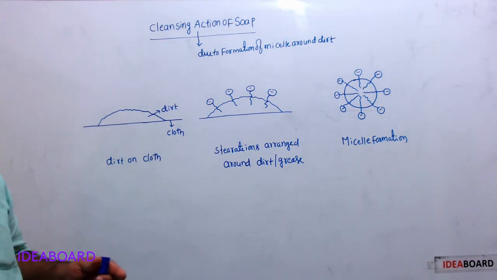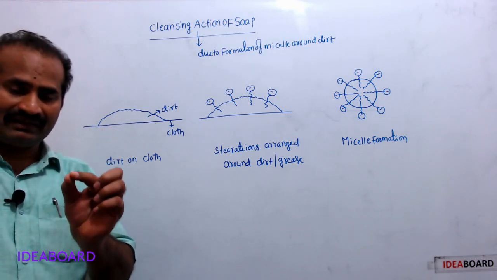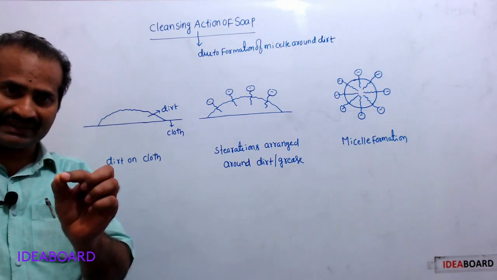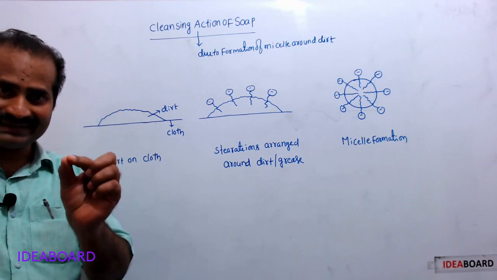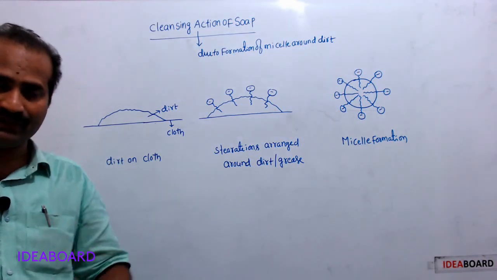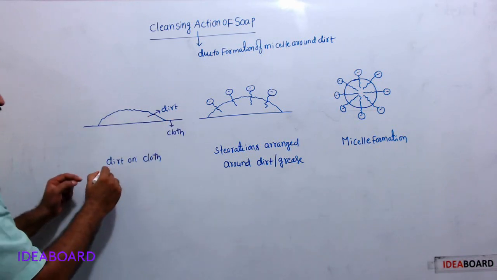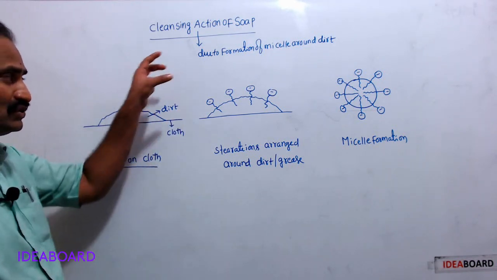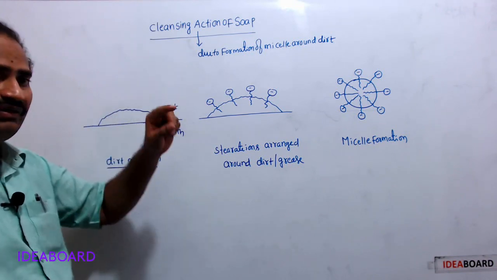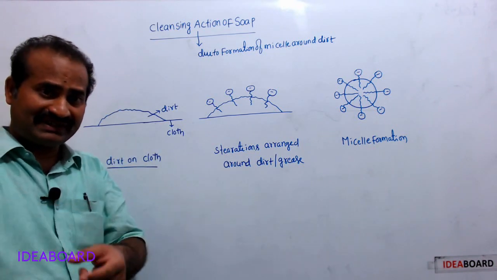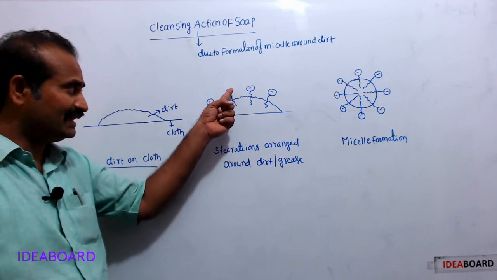We will see here. This is dirt. Usually, dirt on clothes is nothing but oils or greases. See, oils or greases act as dirt on the clothes. Here the dirt is sticking to the cloth. When soap is applied in the presence of water to clothes, then what happens? We know soap dissociates into stearate ion and Na plus. Those stearate ions